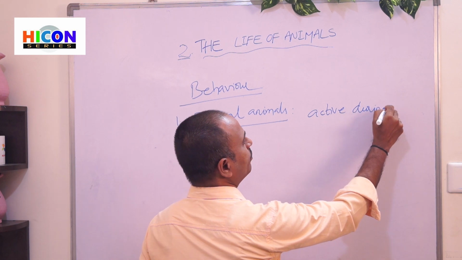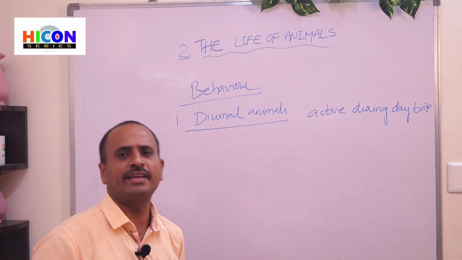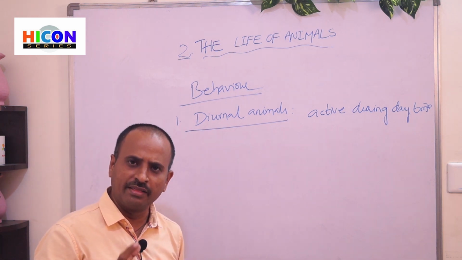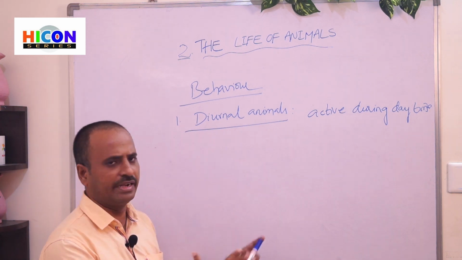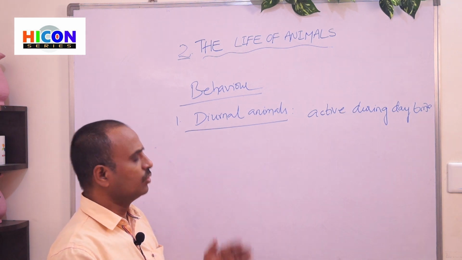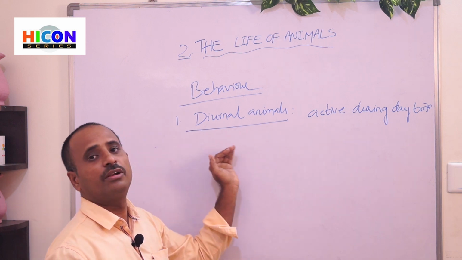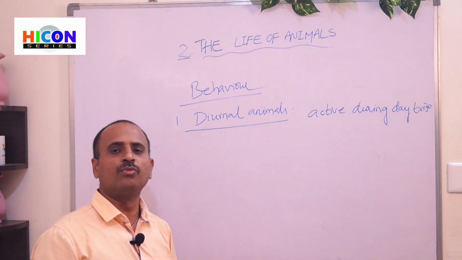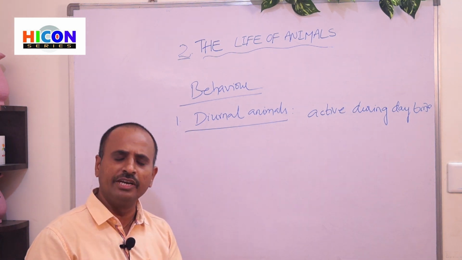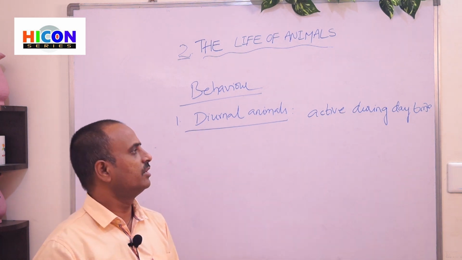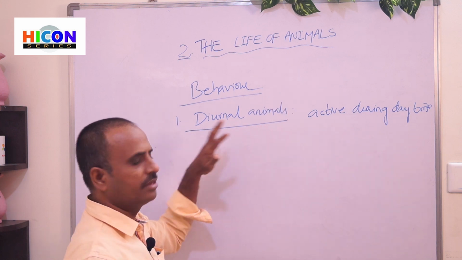Active means they can move only in the daytime and they can eat only in the daytime. They will perform their daily life activities only in the daytime. That's why those animals which are active during daytime are called diurnal animals. They can move, they can eat, they can perform their daily life activities only during the daytime.